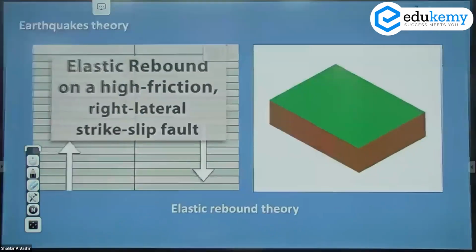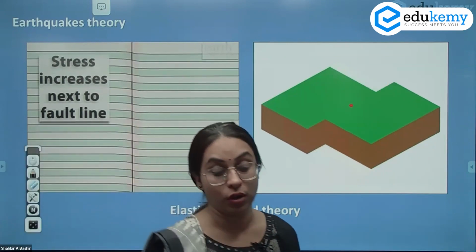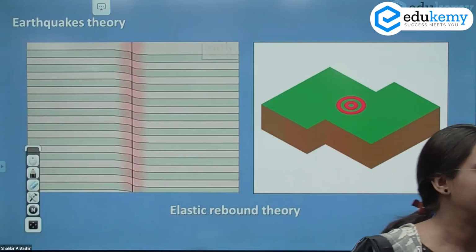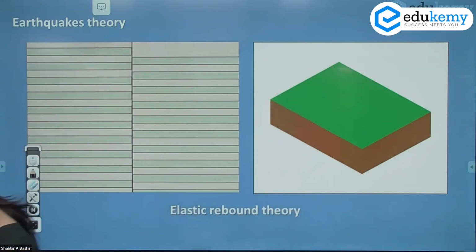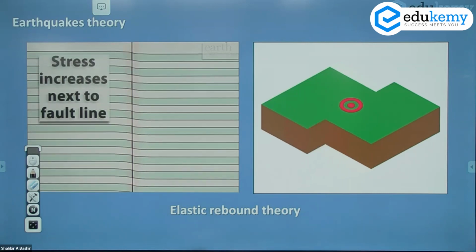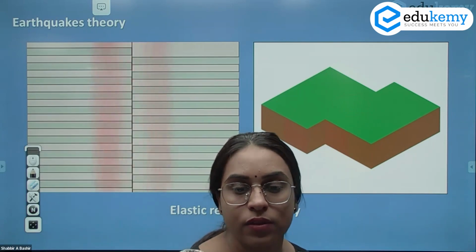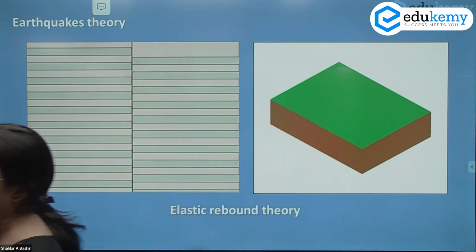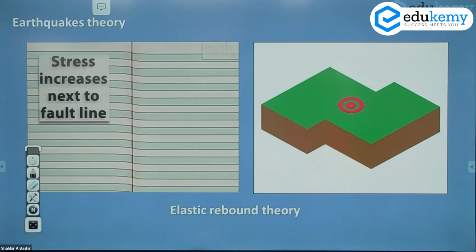Then, what are the mechanisms of the earthquake? So the first theory was given by A.G. Wegener, who said that Sial moves over Sima, as Sial moves over Sima, the Sial scrapes the Sima and then earthquakes are caused. The second was given by Harry Fielding Reid. He was in San Francisco studying the earthquake along the San Andreas Fault. And then he gave the elastic rebound theory.